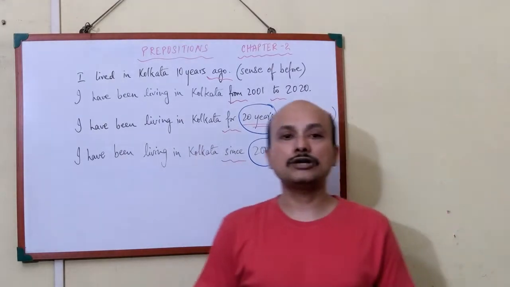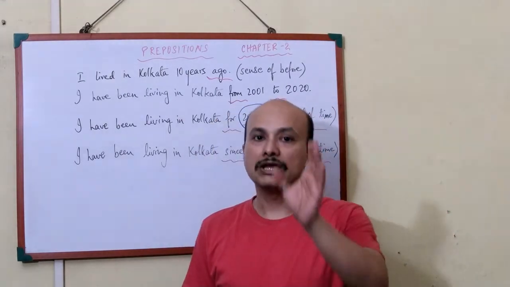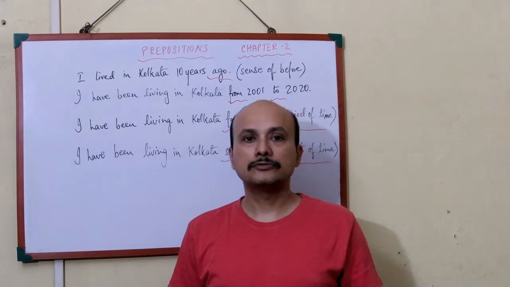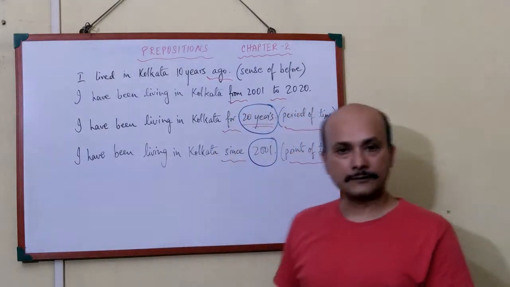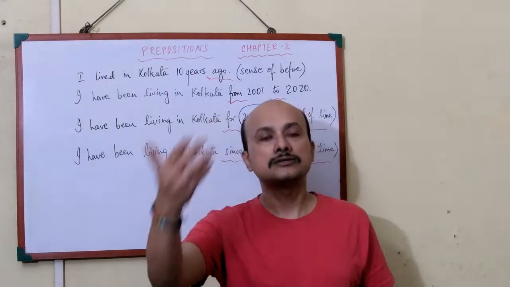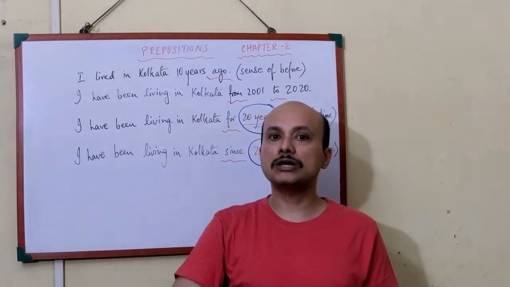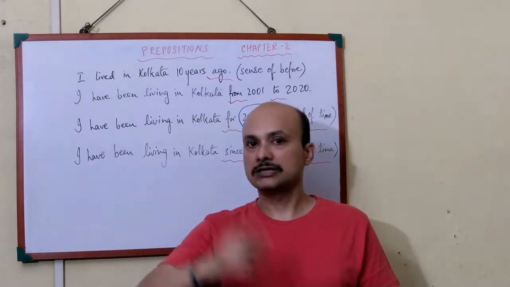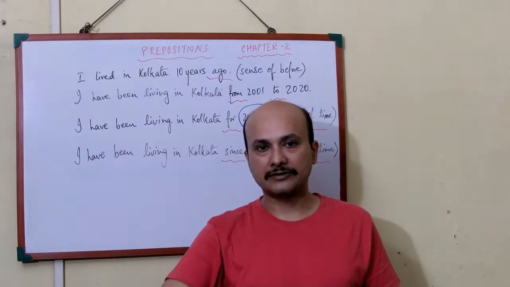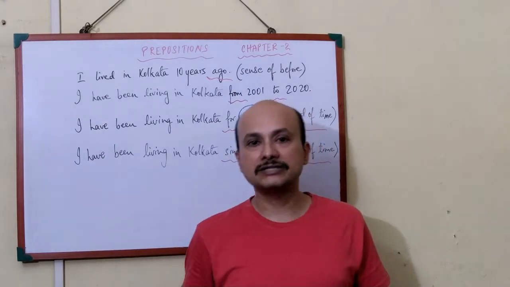So this means if we are speaking of any period of time, it will be for. Okay, for this many years. I have been doing this work for 2 hours. You are calculating the time. 2 hours I have taken. So that period of time is being spoken of.